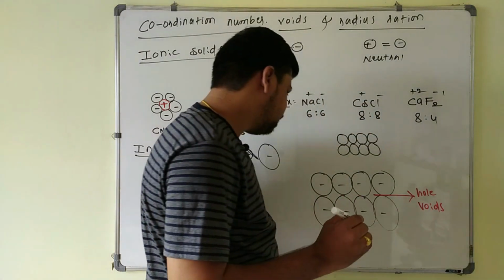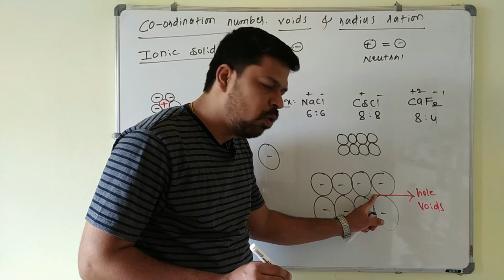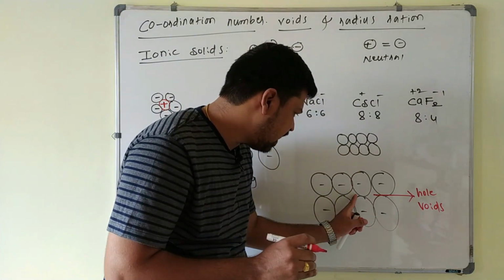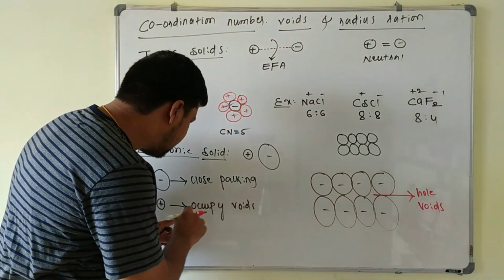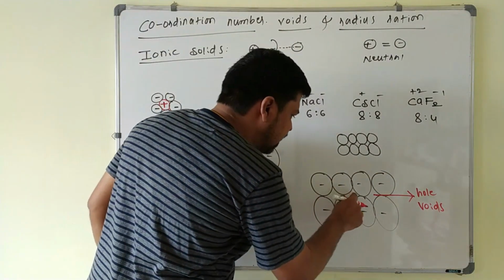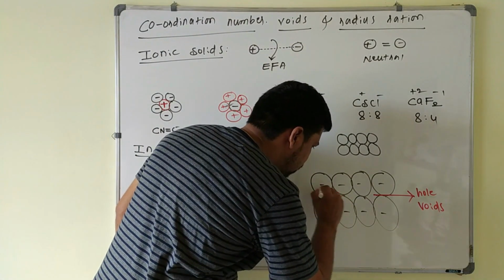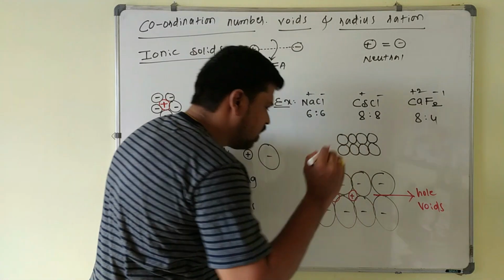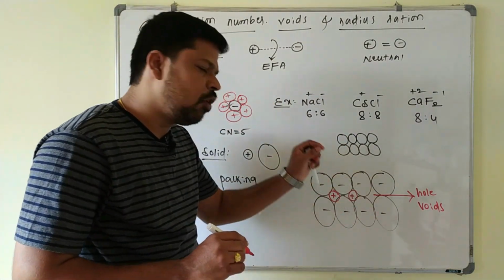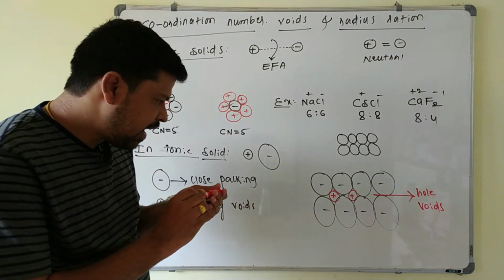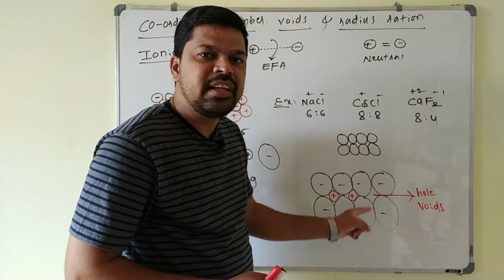Here the cations, being smaller in size, will occupy these holes, or fit into these holes which are left between the anions. Anions form close packing and cations occupy the voids that are left between the anions like this. Here the cations will occupy like this. So cations will fit into the voids and anions will form close packing here.